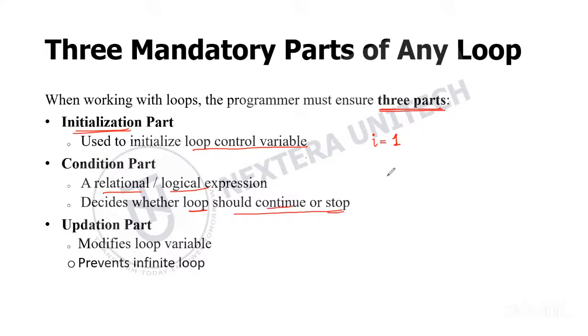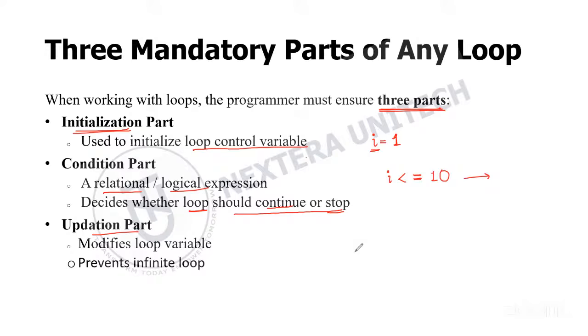So for example, let's take a condition I less than or equal to 10. The loop will continue till I is less than or equal to 10. Once it becomes more than 10, the loop will stop. So if this condition becomes false, the loop will stop. Then we have the updation part.